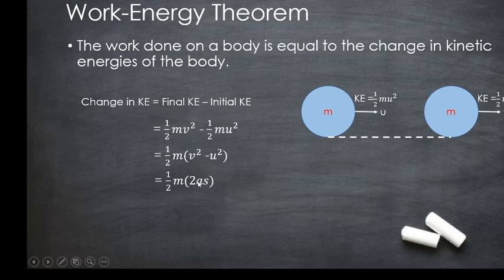So 2 cancels here and you will get ma into s.